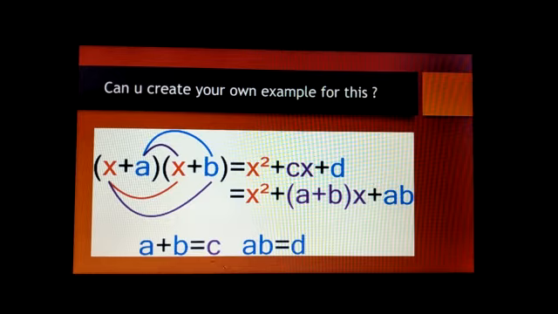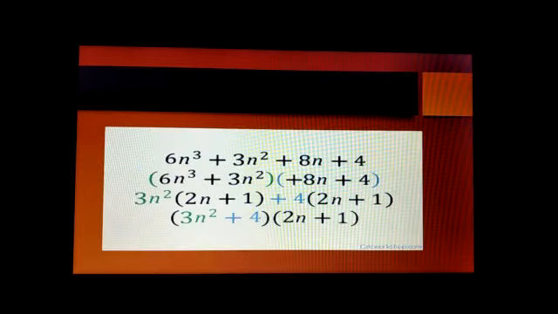Like that, x square plus 6x plus 9. Like that, we can use this identity and we will get the factors. You can create your own examples. Try more, it is very interesting. This type of factorization uses the sum of the terms and the product of the terms. Later I will show more examples in coming videos.